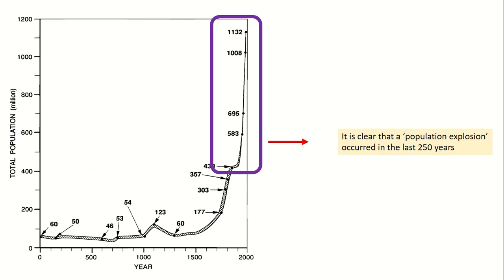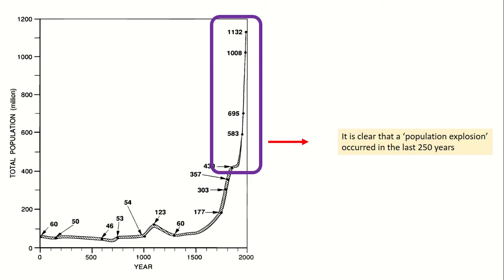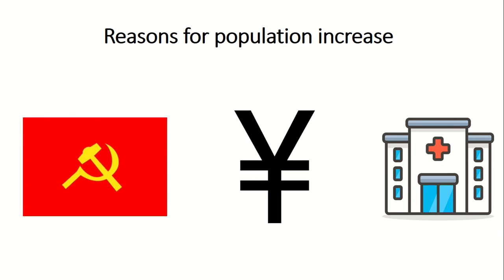And in China in particular, we can see that the country had what we call a population explosion. So in China, the population was always very high, in about the 400 millions, until something happened and it ended up being now 1.132 billion, or even higher actually from the year 2000. And essentially, what happened in China was this pattern here happened on a much faster scale. So their population increased dramatically. And there were three reasons why we talked about that population increasing.